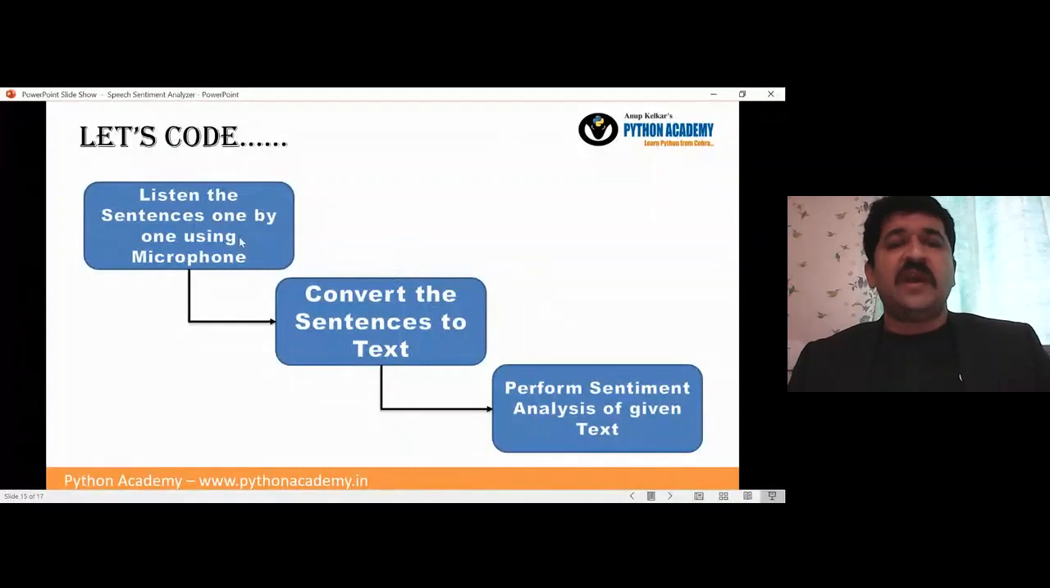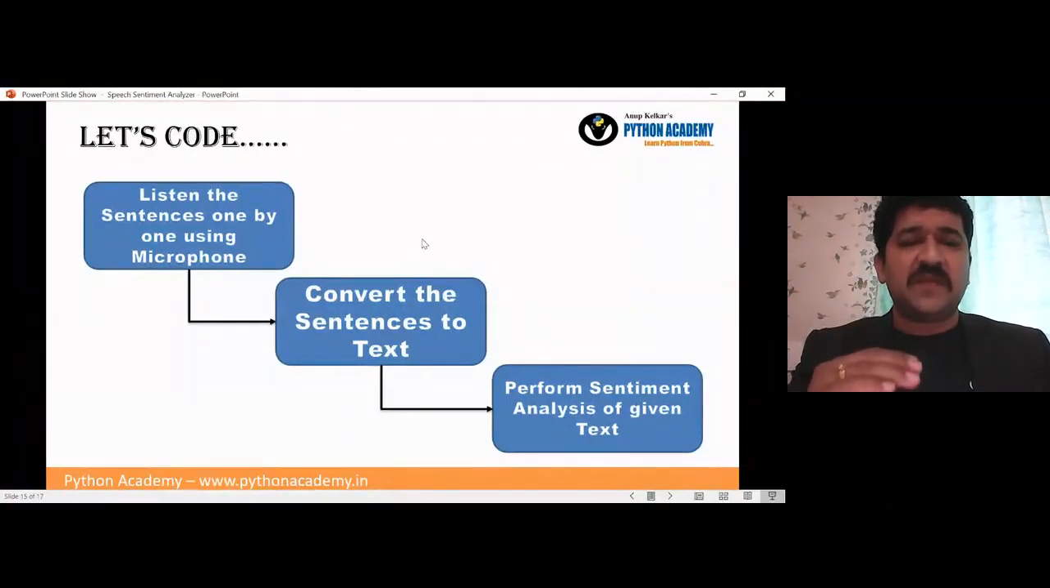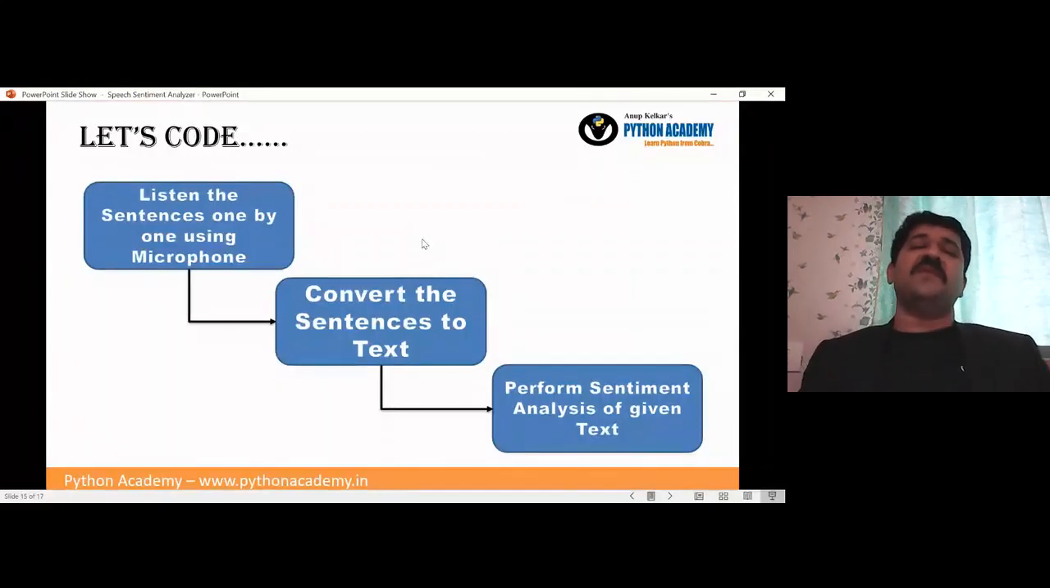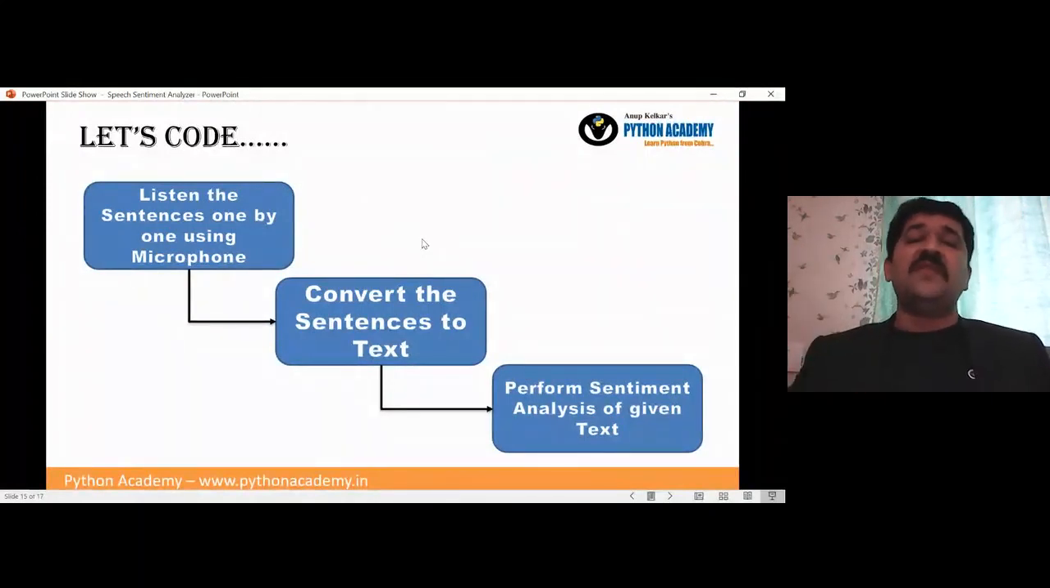So in coding, again, what things are we going to do? We will break our whole project into steps. What are the steps? In the first step, we will listen to the sentences one by one using a microphone. Then we will store the sentences we captured in a data type called a linked list, and then one by one we will convert each sentence into text. And once we convert into text, we will perform the sentiment analysis on that. So those are the three steps, and then we will combine the whole code together. So that is what we are going to work with.